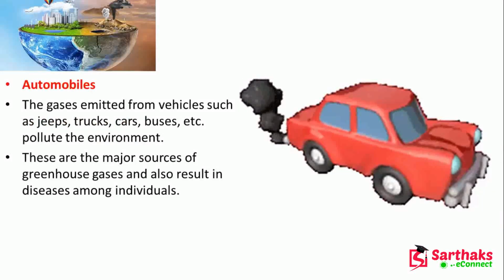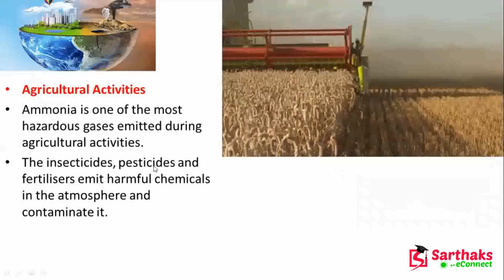Now, automobiles. This is a major problem in our case. In your childhood also, you have seen that some persons had their own car. Now every person has a car, or they are hiring Ola, Uber, this type of cars, and they are going personally in the car. So these vehicles, jeeps, trucks, cars, buses, all give off gases. Gases will be emitted from the vehicles, and these emitted gases will cause air pollution.